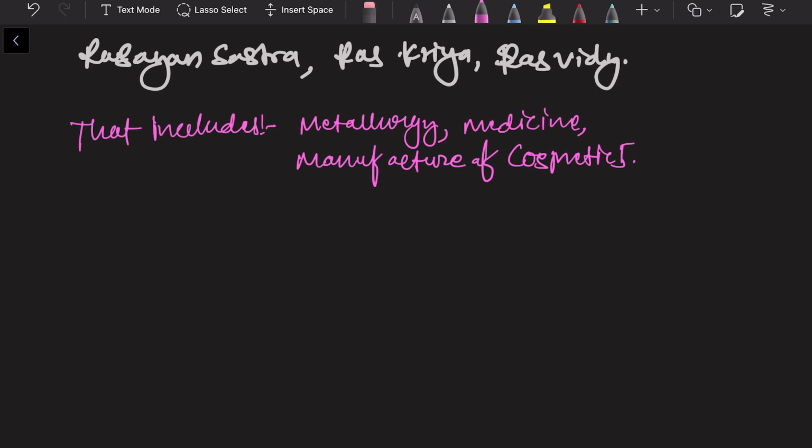So these are some of the chemistry areas which are included in Rasayan Shastra.